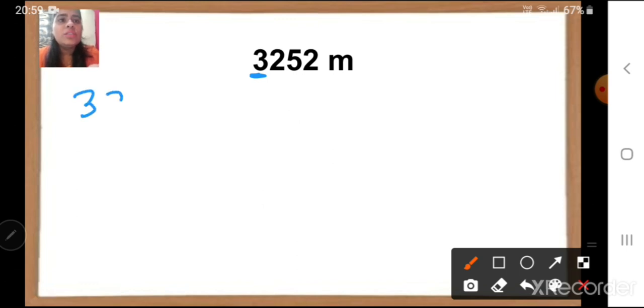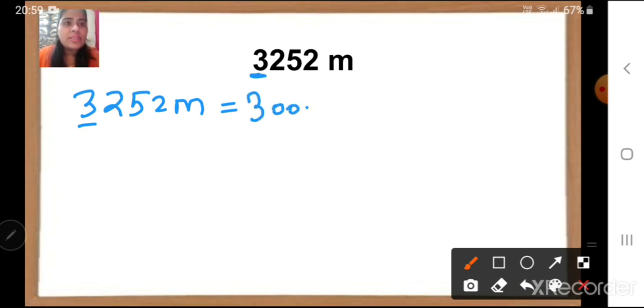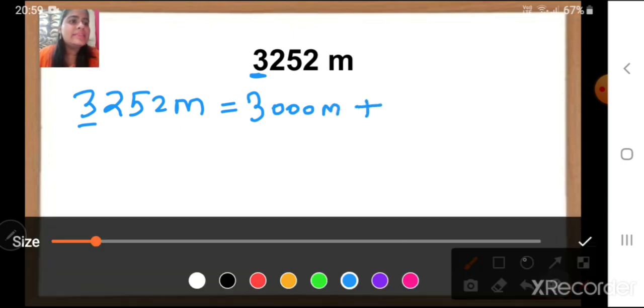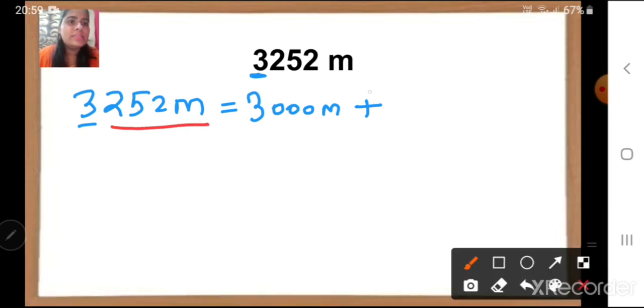So 3252 meters is equal to 3 is in thousands place. The place value of 3 in thousands place is 3000, correct? So it is 3000 meter plus remaining we will write as it is. Okay, here 252 meter is given, that we are going to write as it is. So 252 meters. Step 1 is complete. We have expanded the number.